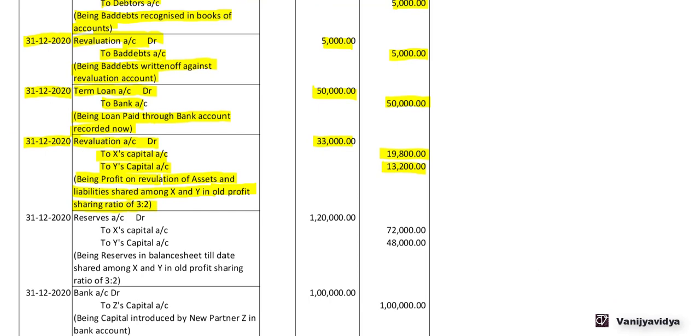So on 31st December 2020, reserves account debit 1,20,000 to X capital account 72,000. Now the 72,000 is 3/5 of 1,20,000. To Y's capital account 48,000 is 2/5 of 1,20,000. Being reserves in the balance sheet till date shared among X and Y in old profit sharing ratio.